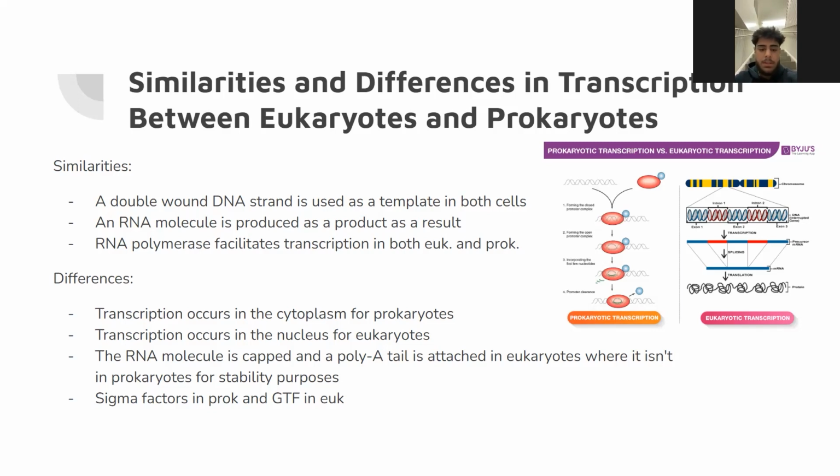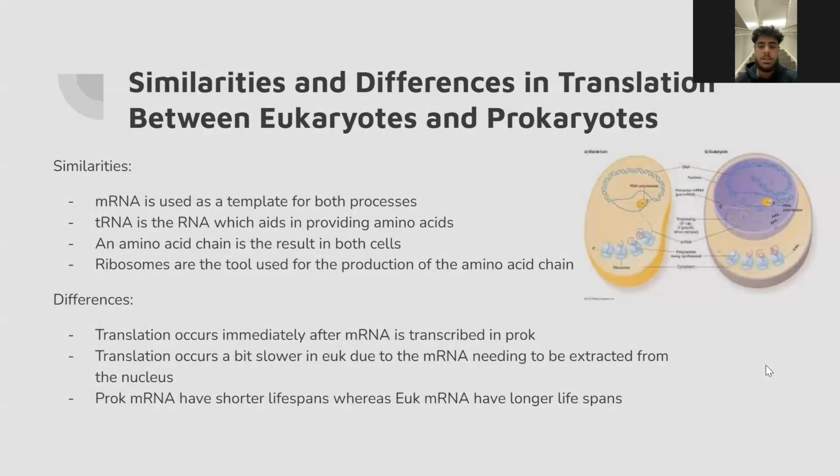Another difference is that sigma factors exist in prokaryotes, whereas GTF factors exist in eukaryotes. Sigma factors are what attach to the DNA, and GTFs also attach to DNA, but they are different in prokaryotes and eukaryotes. Then going on to the next slide, we have some similarities and differences between translation in eukaryotes and prokaryotes.